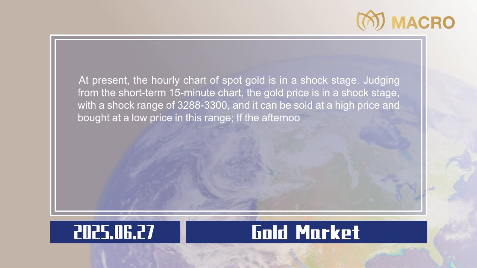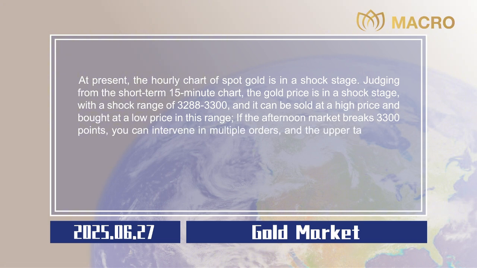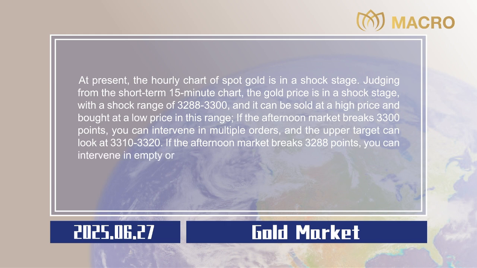If the afternoon market breaks 3,300 points, you can intervene in multiple orders, and the upper target can look at 3,310 to 3,320. If the afternoon market breaks 3,288 points, you can intervene in empty orders, and the lower target can look at 3,278 to 3,268. Stop losses are all $5.